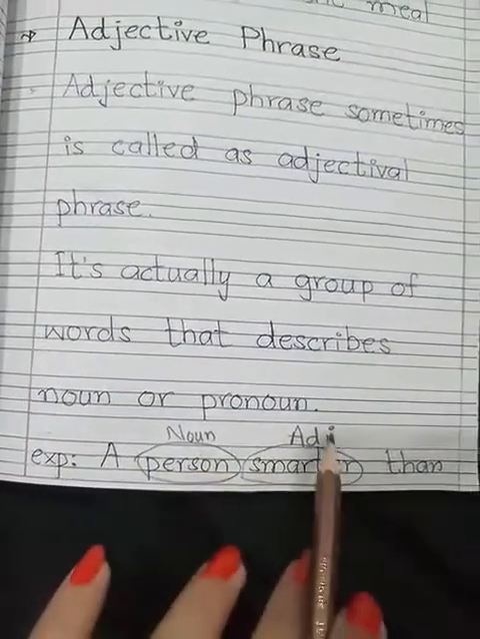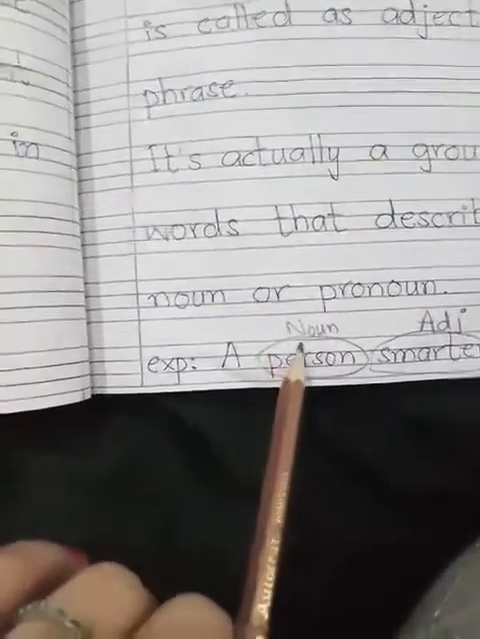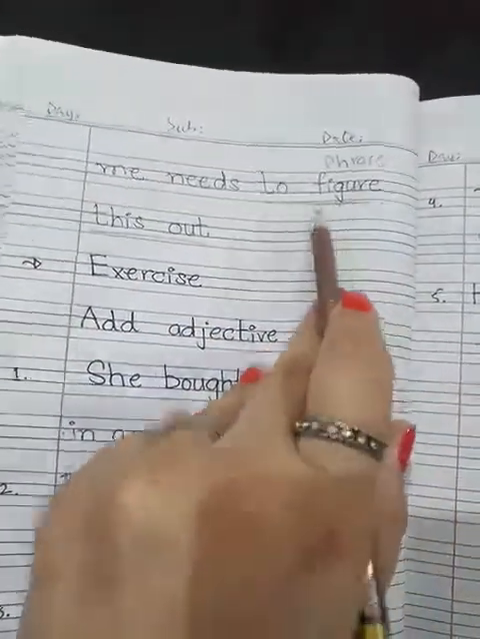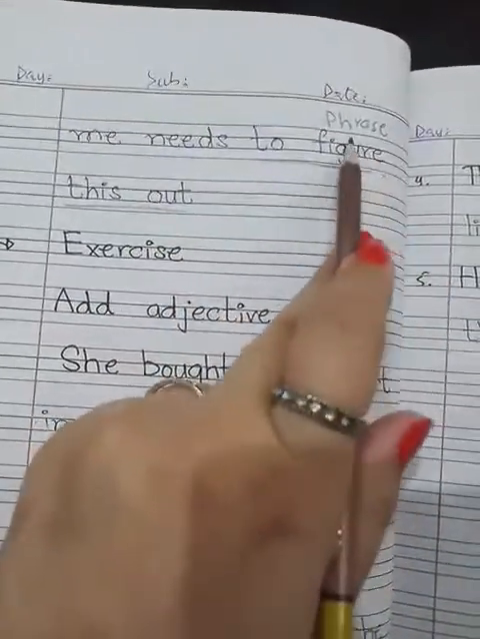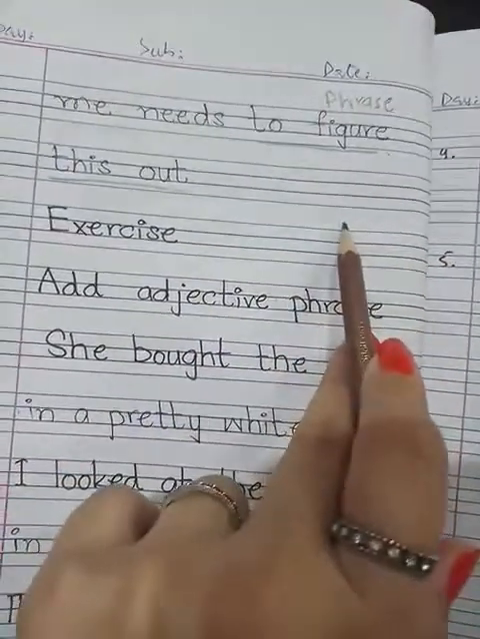A person smarter than me needs to figure this out. In this example, we have a noun. Person is a noun here. Smarter is an adjective. And smarter than me is a phrase because it is not giving you the complete meaning.